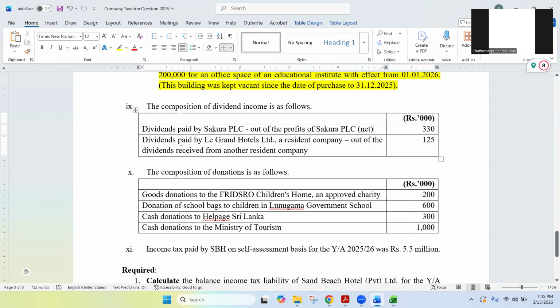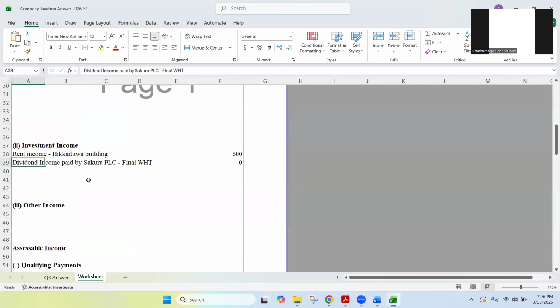Next one, dividends paid by Legrand. Now, Legrand has paid us dividends out of dividends received from another resident company. Legrand has received dividends from another resident company, and then again from that dividend income, Legrand is paying us dividends, 125. What do you think? What is the tax adjustment here? Dividends paid by Legrand. I will just write it. What is the tax adjustment?